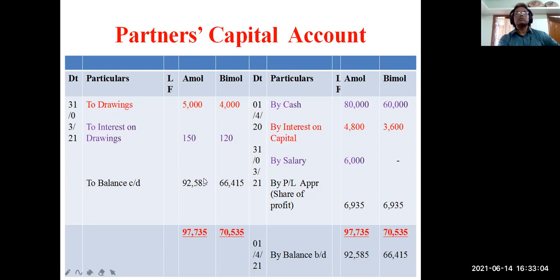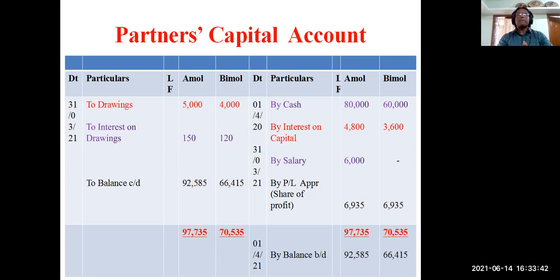Remember, in some questions it may be that the debit side is more. Then you total the debit side and put it on the credit side, and by balance CD will come to the credit side. Then to balance BD will come to the debit side. And maybe one partner has a debit balance and the other partner has a credit balance. That means for one partner the debit side is more, and for the other partner the credit side is more. So it is just like you have done a double column cash book and triple column cash book; just like that you have to make the balancing.